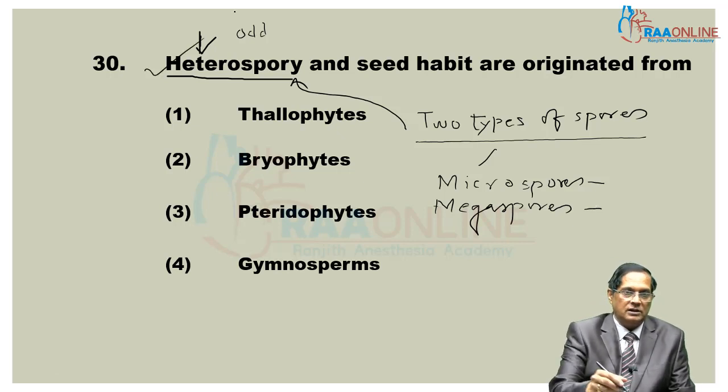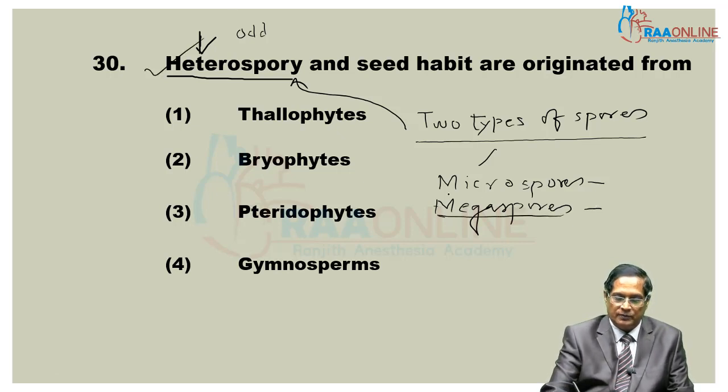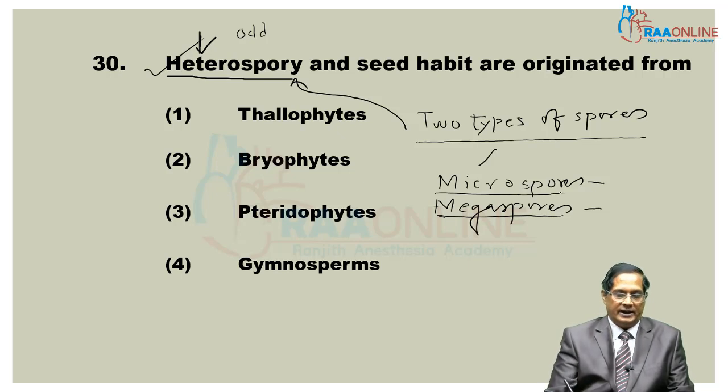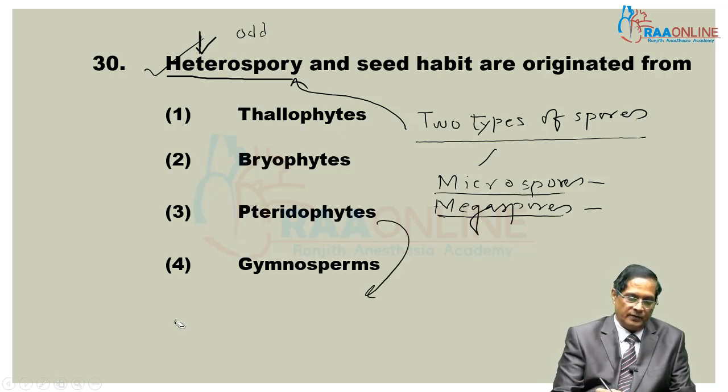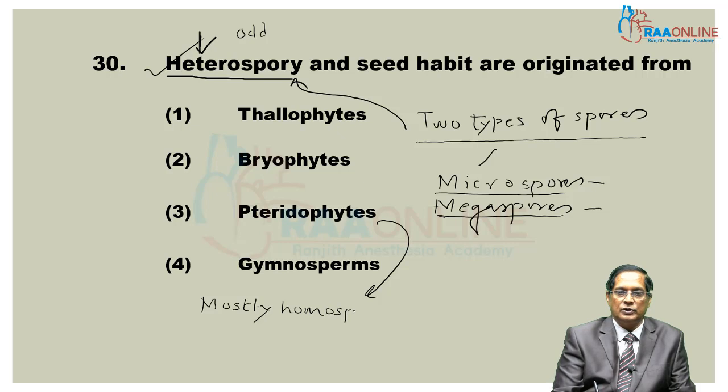So heterospory is seen for the first time from pteridophytes. But pteridophytes are mostly homosporous, that is, they produce identical types of spore, but few are heterosporous.